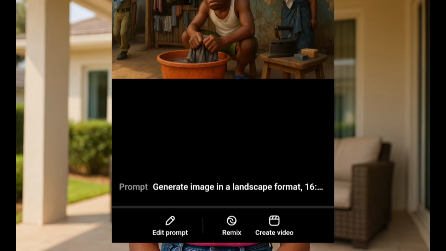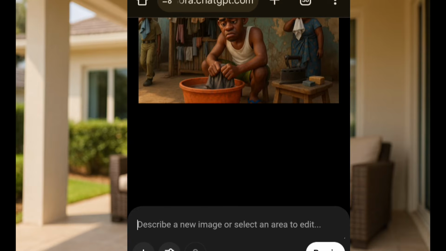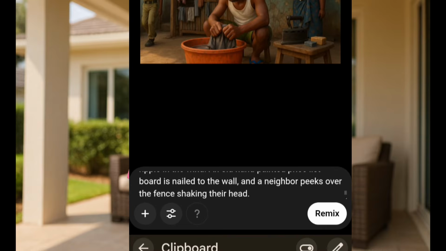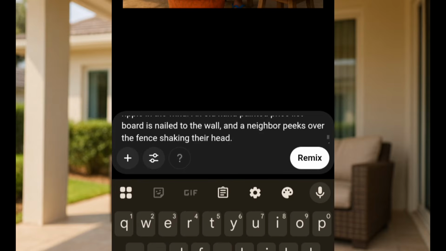So I'll tap on remix here. So guys, once I've tapped on the remix option, you can see what it brings out here. In this very place, that's where I'm going to paste in the text prompt for my scene 2. So make sure you have copied your scene 2. So I'm going to paste in my text prompt for scene 2. I've pasted it in, and I'm going to tap on remix. The reason why we are doing this is for scene 2 to look like scene 1, so it should have consistency from scene 1. Hope you get me. So that's the reason why we are doing this.